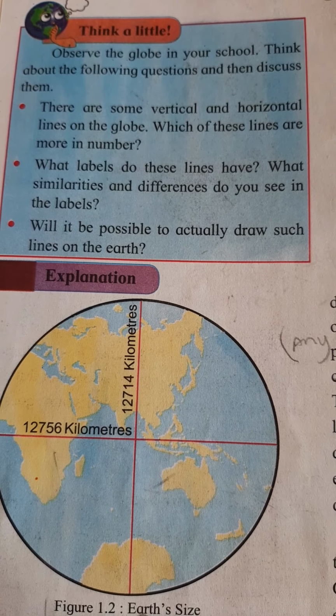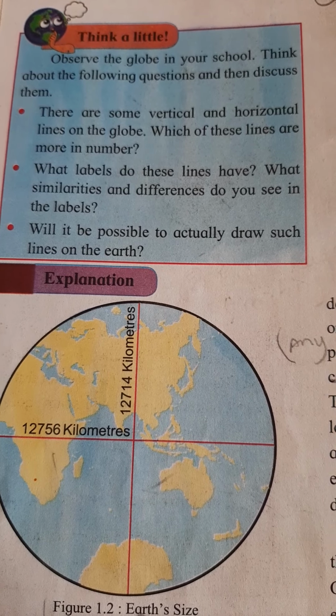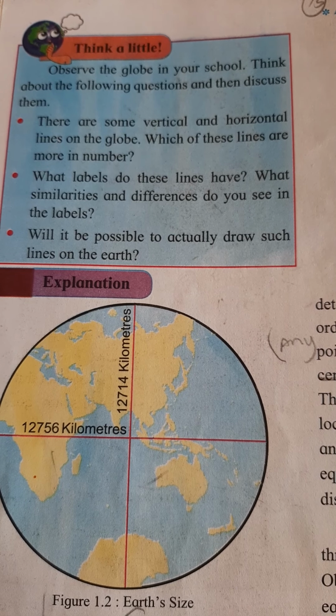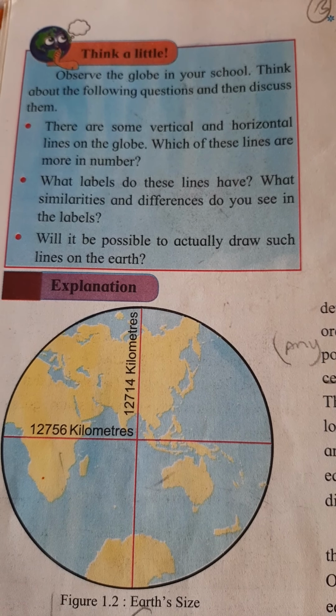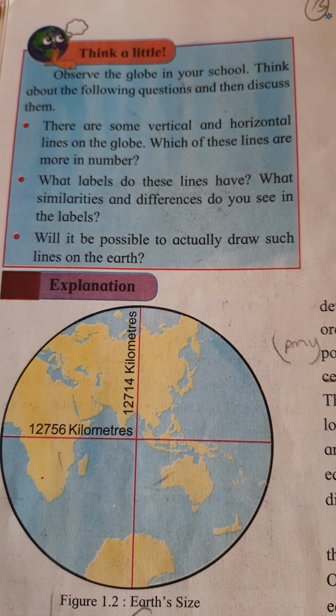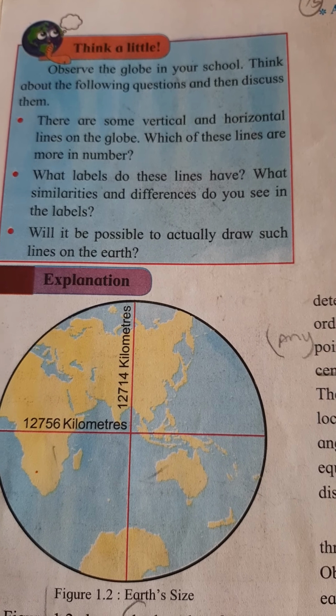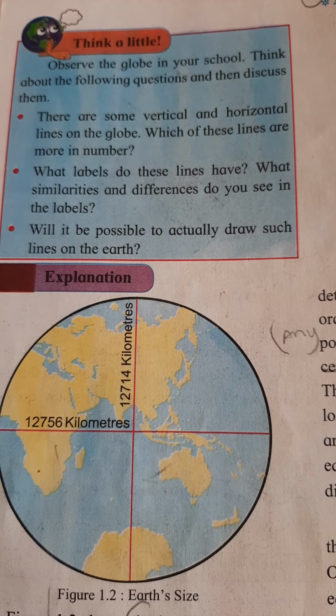Now you might have seen a globe in your school. It has vertical and horizontal lines. Okay. Can we actually draw such lines on the earth? No, children. We cannot draw actual lines on the earth.